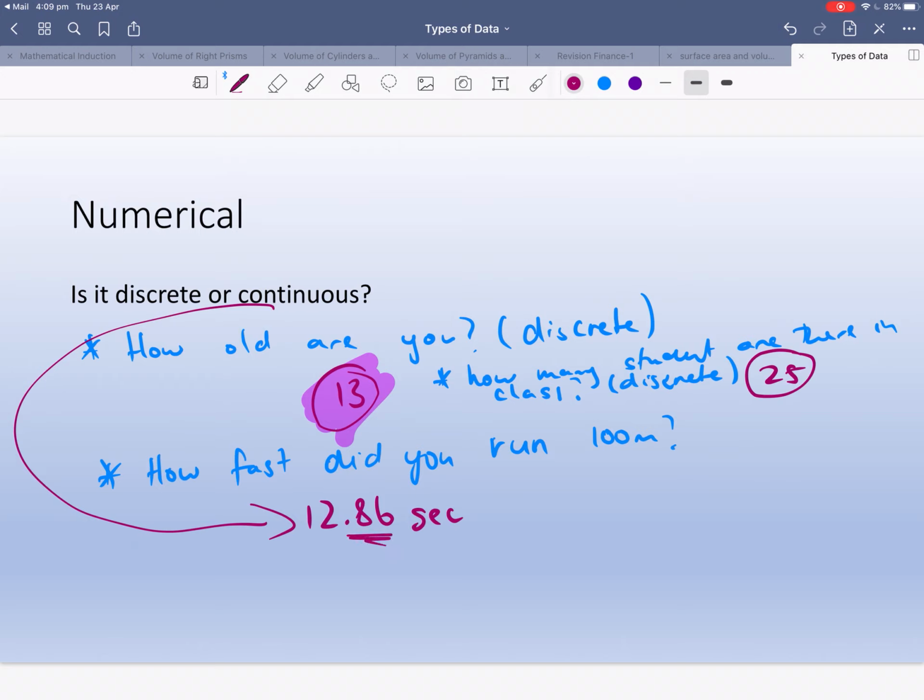Whenever you've got a decimal point and you don't have a whole number, that's continuous. So often height is that, depending on how you do it, or whenever you time something, you're getting decimal places. Whenever you've got a decimal point, you've got something that's continuous, because it's not fixed.